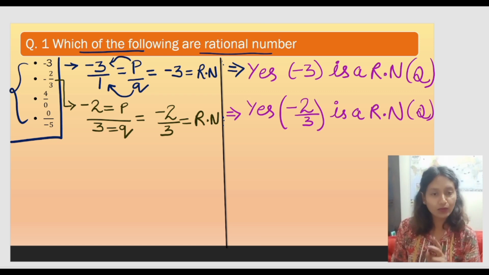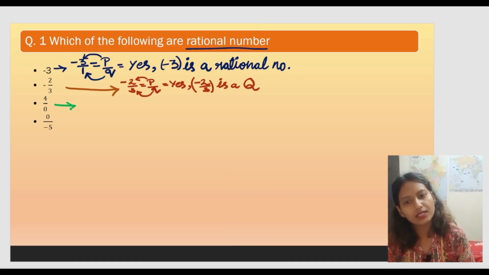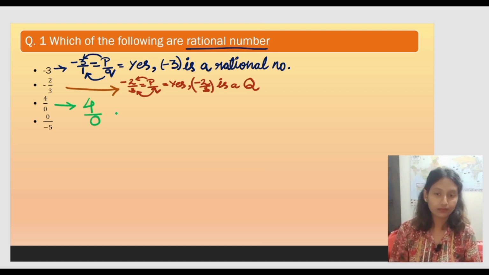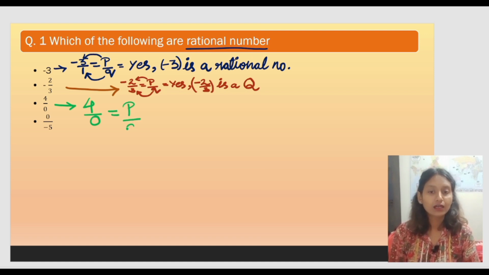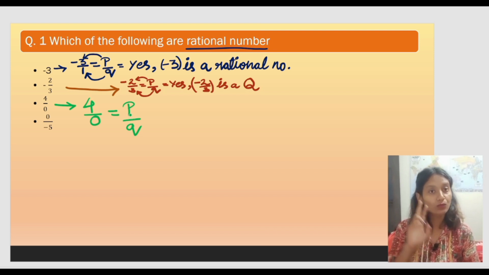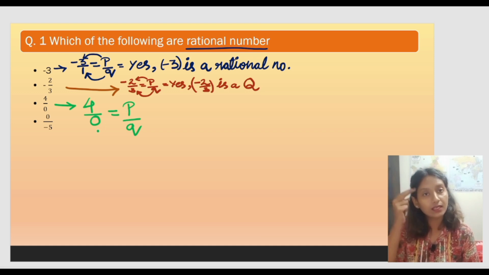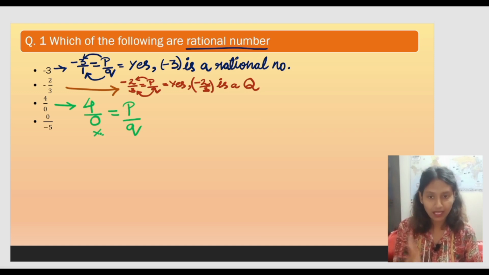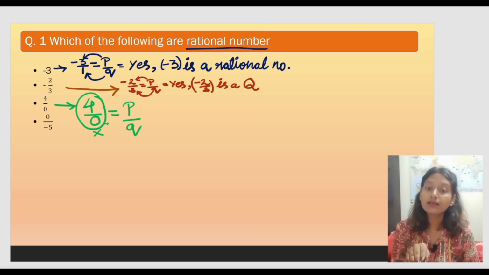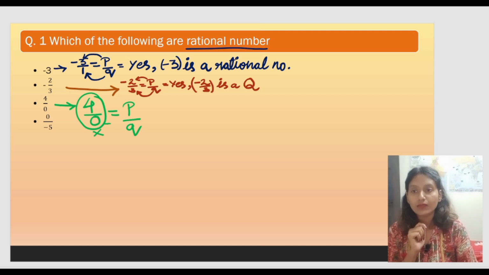Now I'm moving to the next 2 questions. The question asks you about 4 by 0. You'll have to tell whether 4 by 0 is a rational number or not. As we know, to fall under the category of rational number, a number has to be in the form of p by q, and the value of q should not be equal to 0. And what is q? Q is the denominator. That means the number which is written in the denominator should not be equal to 0. And here, as we can clearly see, in 4 by 0 the denominator number is 0. That is why the answer for this question would be no. And how will we write it?